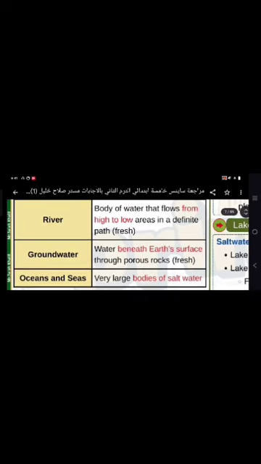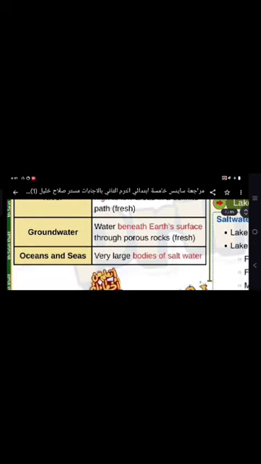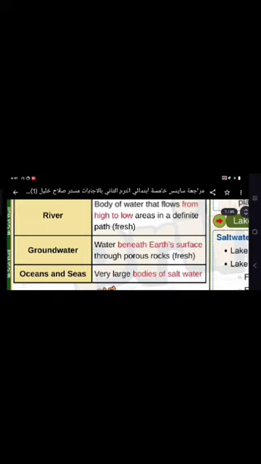Groundwater is the water beneath Earth's surface, through pores or the cracks between the rocks, and is considered fresh water. Oceans and seas are very large water bodies of salt water.